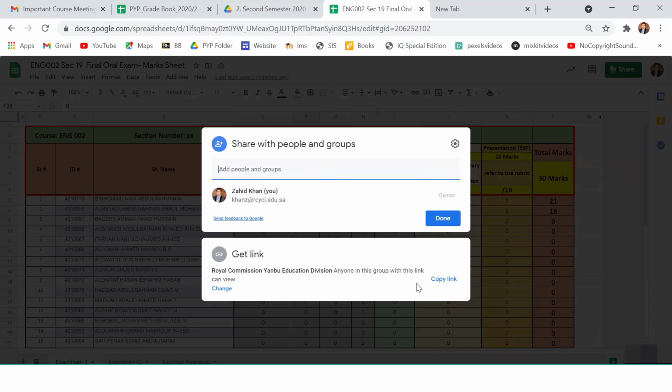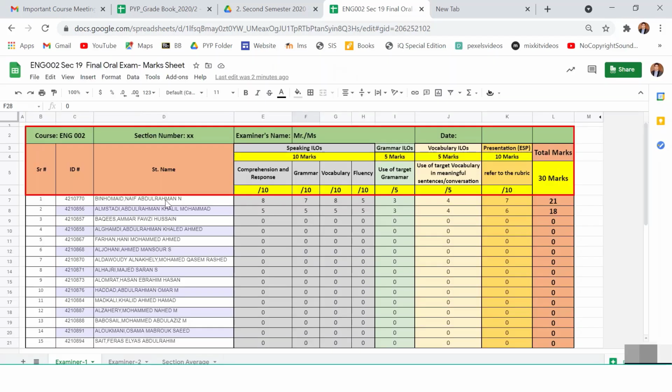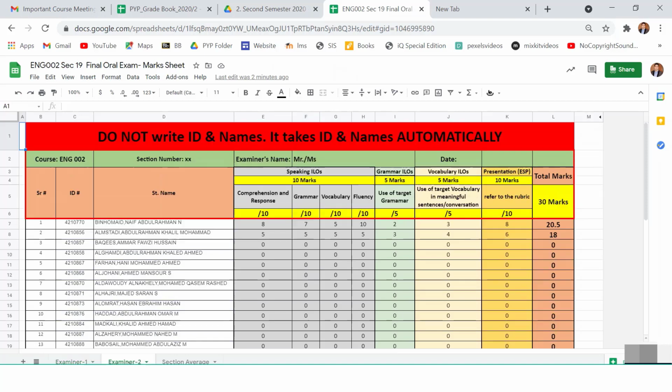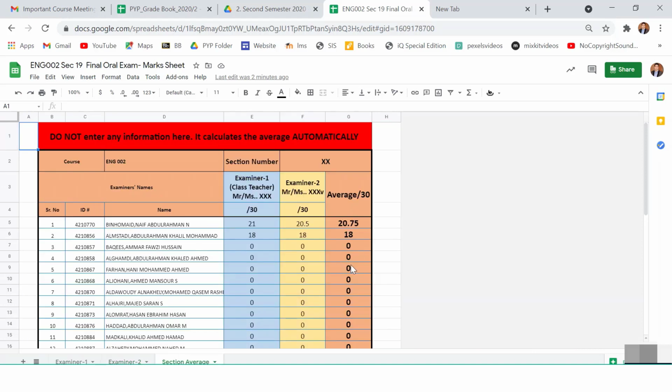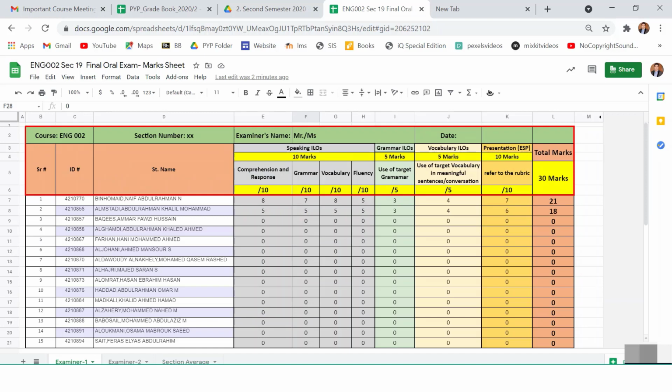Now what we are going to do is that I will fill out this sheet and he will fill out this sheet, and then the average will be automatically calculated. Do not enter any information here, it calculates the average automatically. So, for example, you will put the marks here. If a student gets 7, 6, in this way you will fill this out. And this is a presentation rubric.